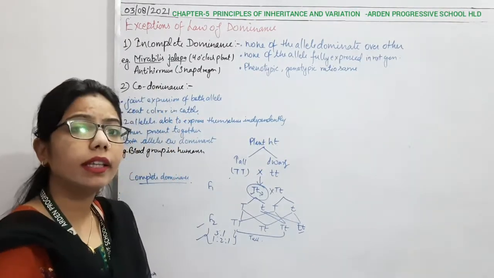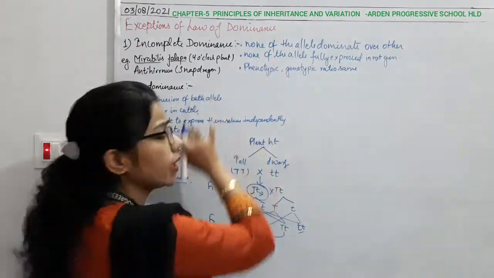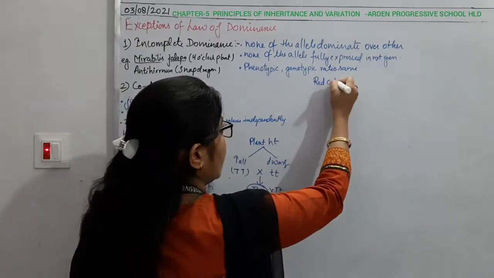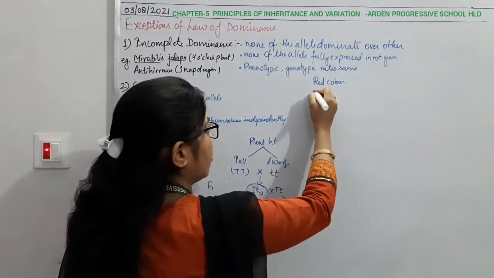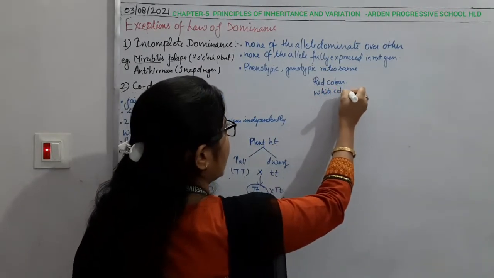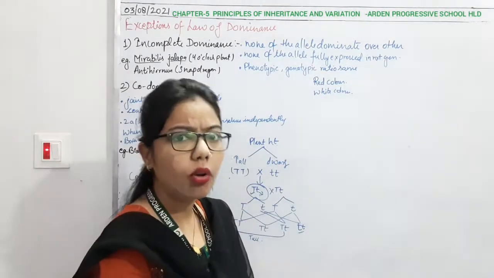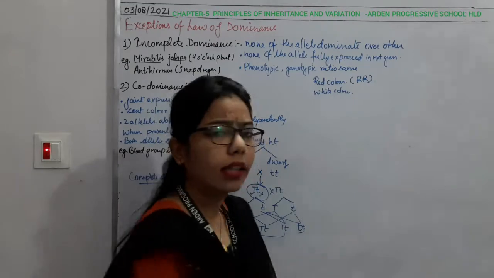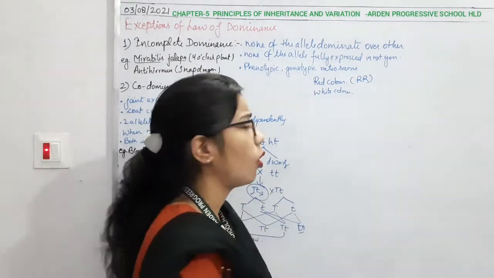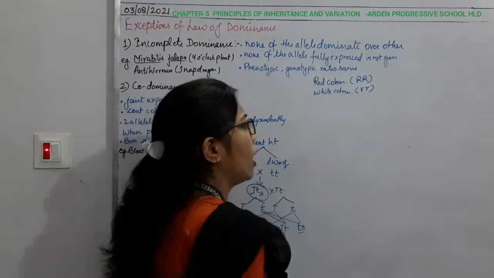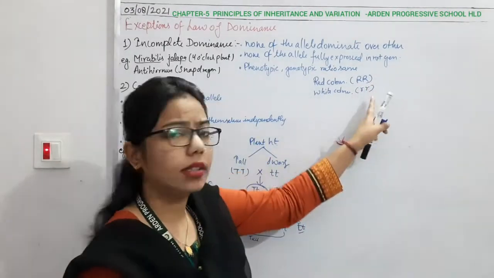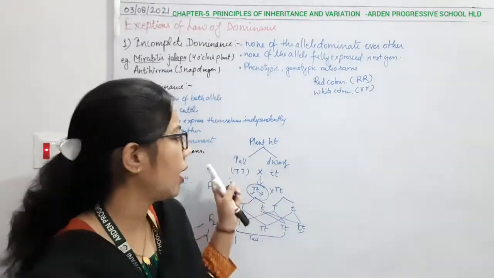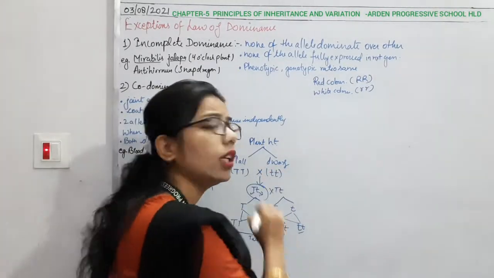Here there will be two types of flower. In this incomplete dominance we will study two types of flower: one with the red color and another with the white color. The red color is dominant, indicated with capital R, and the recessive trait is indicated with small rr. Now we have two parents in the homozygous condition, the same thing we did in the law of dominance.